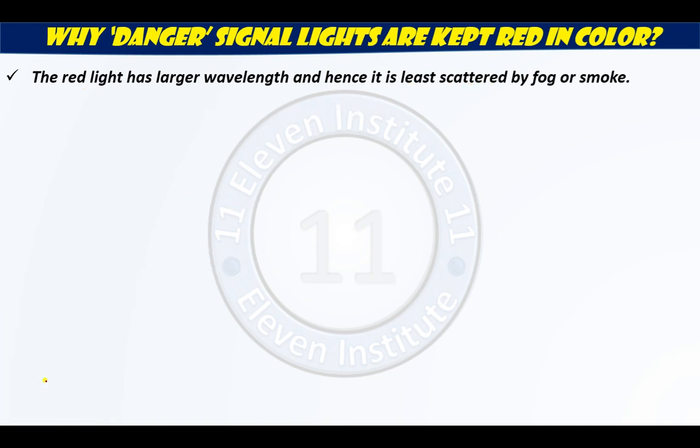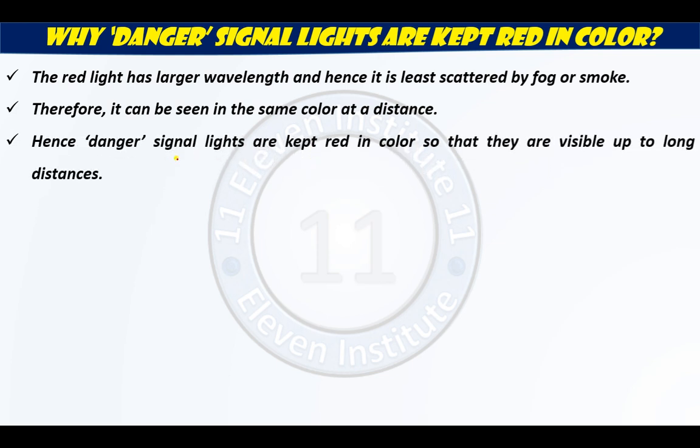Let us study this. Therefore, it can be seen in the same color at a distance. Yes. એનો ફેલાવો નથી થતો. તો જે વસ્તુ રેડ છે એ રેડ જ દેખાશે કારણ કે રેડ કલર બહુ લાંબા ડિસ્ટન્સ ટ્રાવેલ કરી શકે છે. Hence, danger signal lights are kept red in color so that they are visible up to long distances.